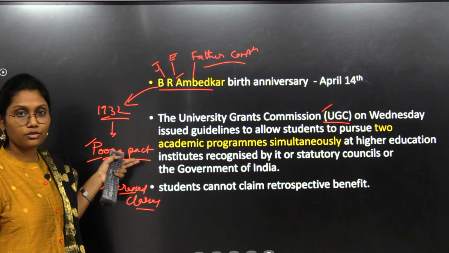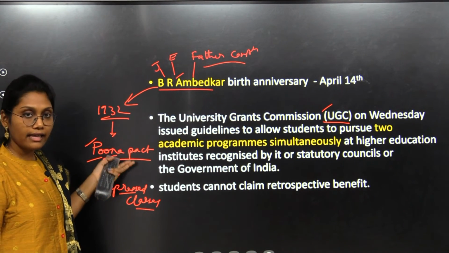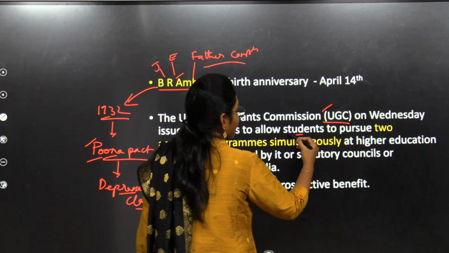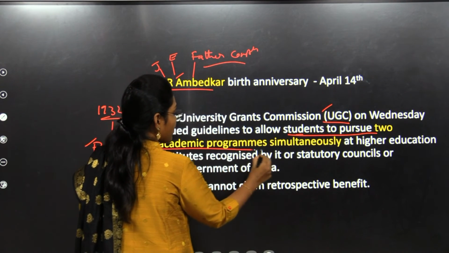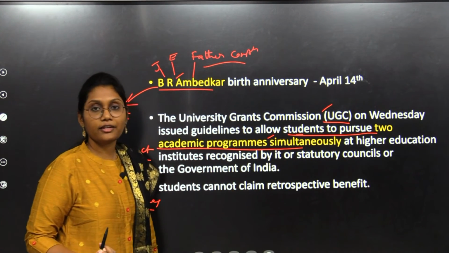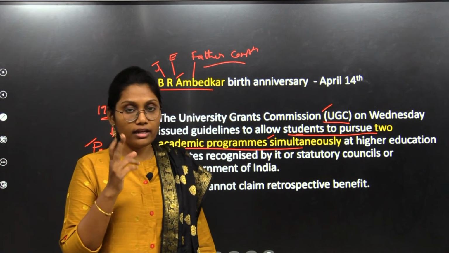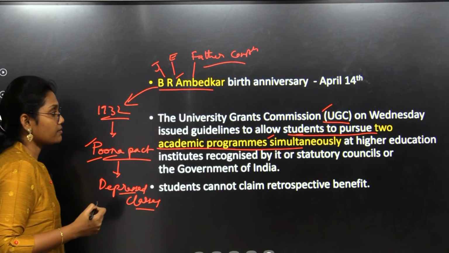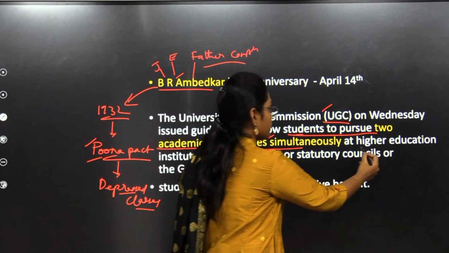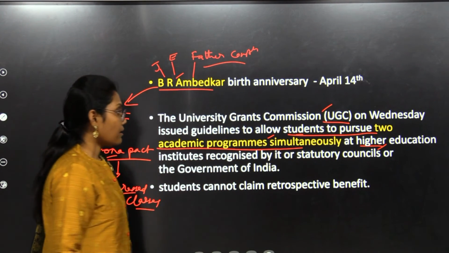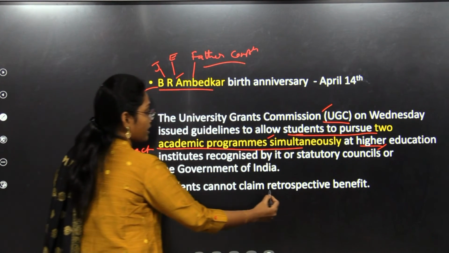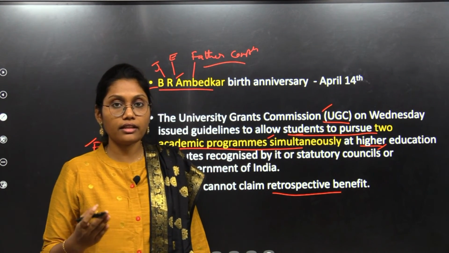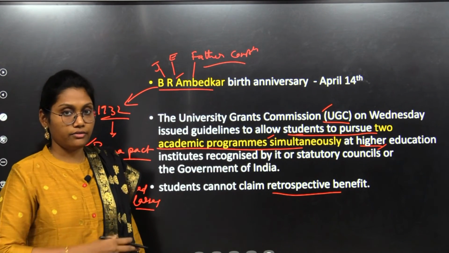It is some interesting news to be discussed, moreover regarding the exam. Why? Because UGC has recently announced that students can pursue 2 academic programs simultaneously. It is interesting, right? Till now we could pursue only one academic degree, but now UGC is allowing 2 academic programs simultaneously at higher education levels. But there is a clause that students cannot claim retrospective benefit out of it. Students who have already passed out of the university can't claim this feature retrospectively.